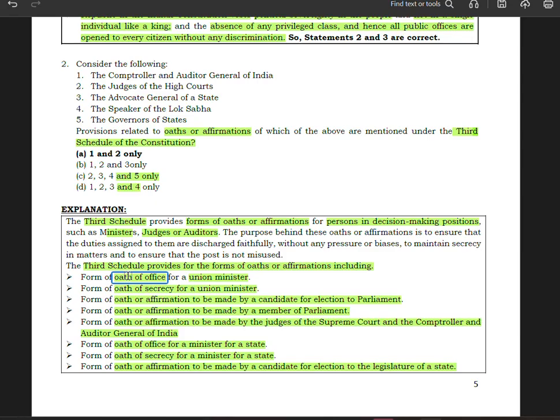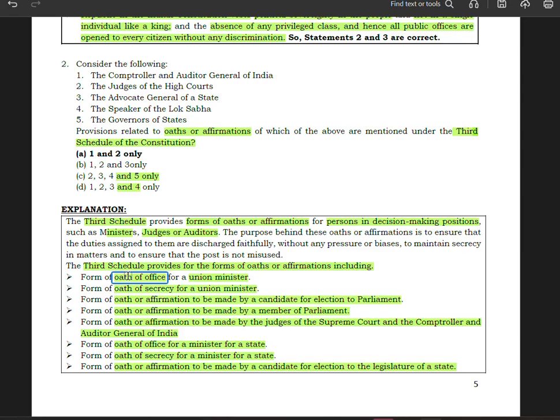Then we have oath or affirmation to be made by the judges of the Supreme Court or Comptroller and Auditor General of India.